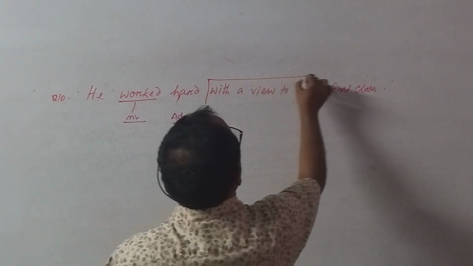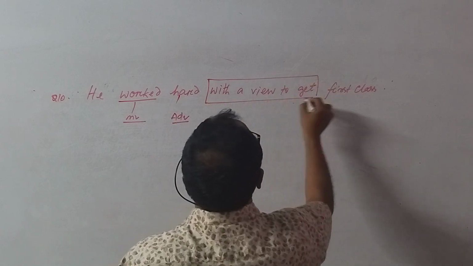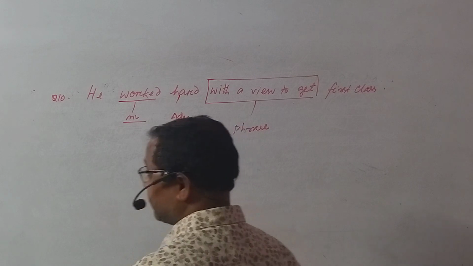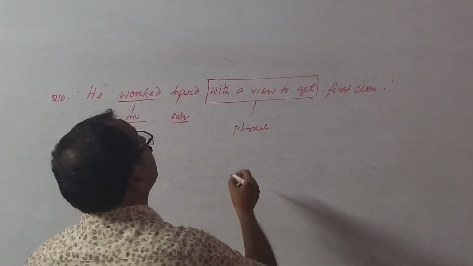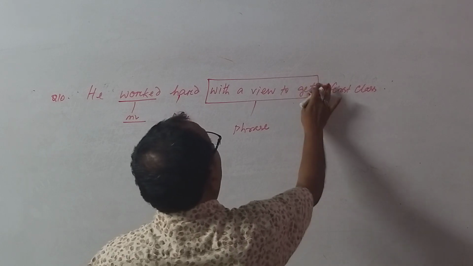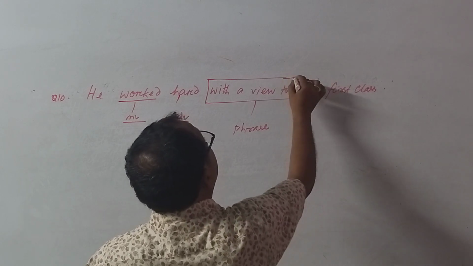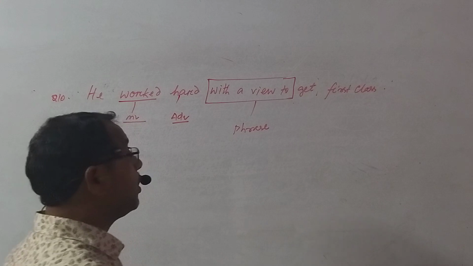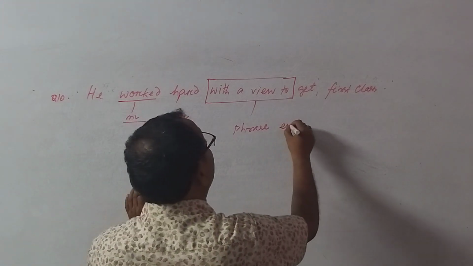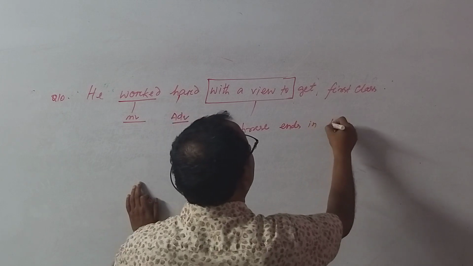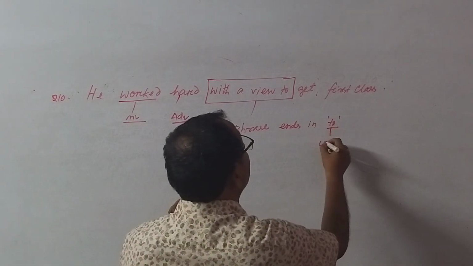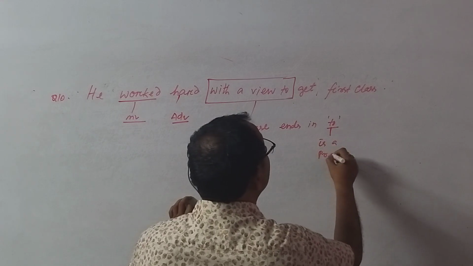This one you look at. This is a phrase. This is a phrase. And the phrase, not this one, with a view to. With a view to, this is a phrase. When a phrase ends in to, and this to is a preposition.